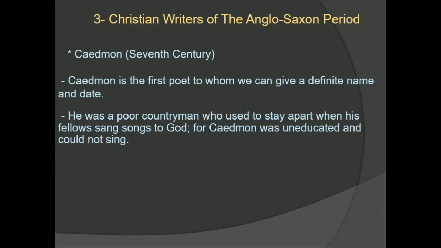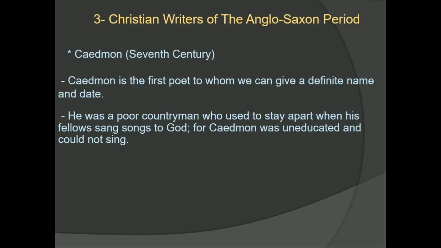Caedmon, if I want to summarize briefly these introductions also, I can see that the literature of this period falls naturally into two divisions. The first is pagan and the second is Christian. The pagan represents the poetry which the Anglo-Saxons probably brought with them in the form of oral poems.